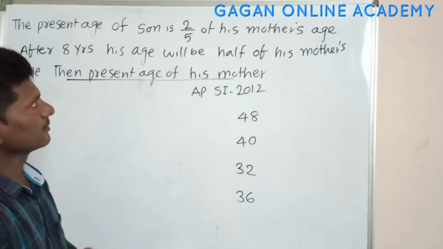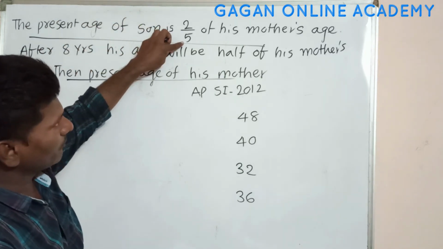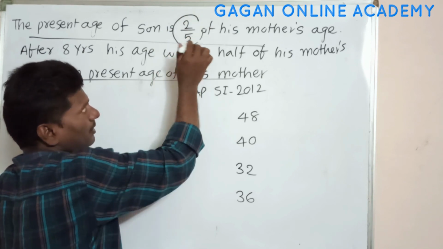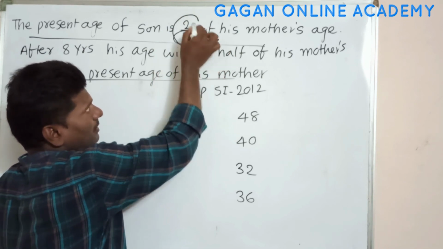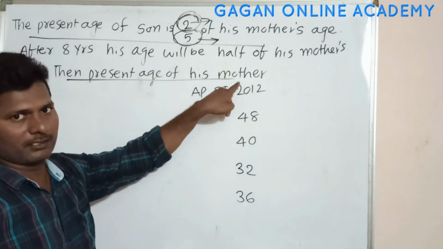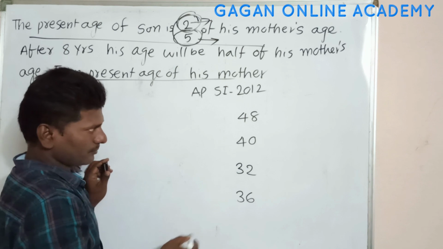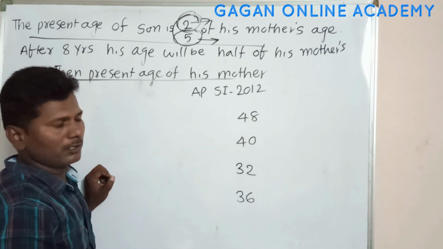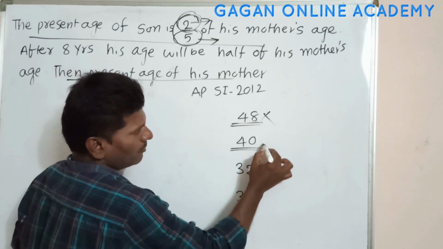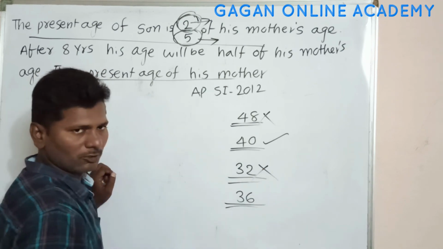In the first line we are given the present age of son is 2/5 of his mother. That means out of these two numbers, this number indicates the mother's age, this number indicates the son's age. We require the mother's age. So the mother's age is in the 5 table. Now the option which is divisible by 5 will be the correct answer. This is not divisible by 5, so wrong answer. This is divisible by 5, so right answer. This is not divisible by 5, so wrong answer. This is not divisible by 5, wrong answer.